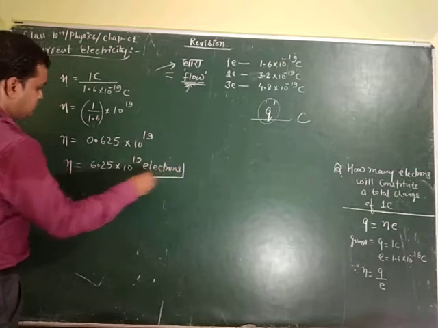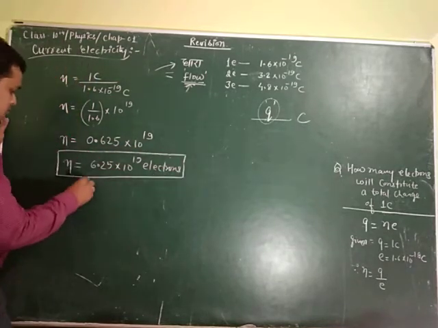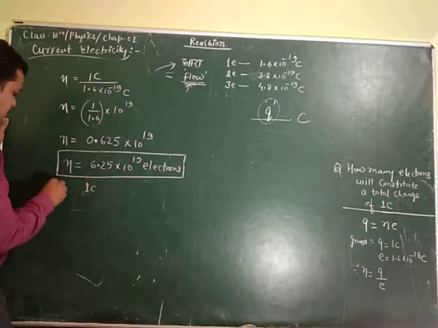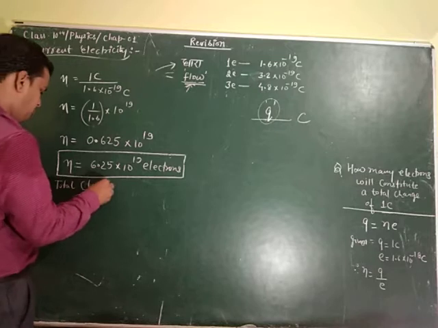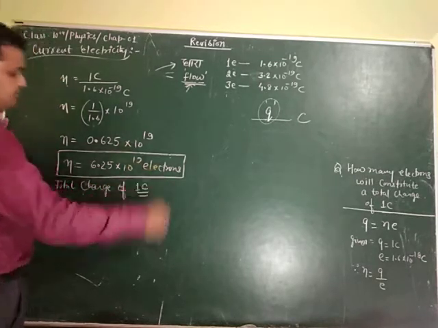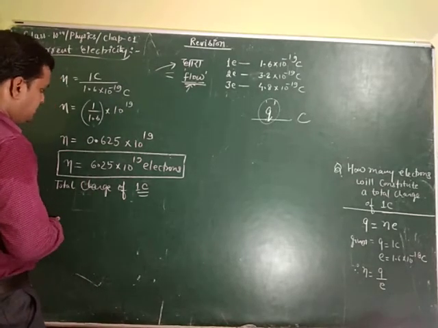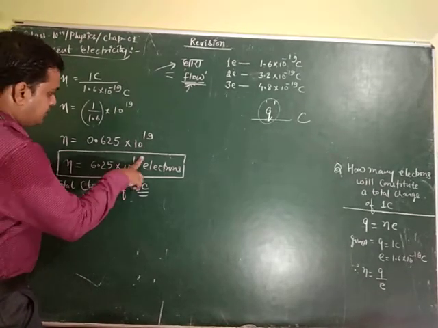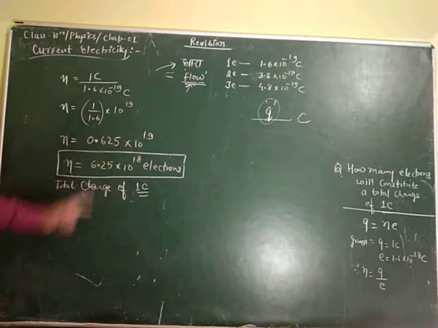So if we have this many electrons, then we have a total charge of 1 coulomb. Oh, but just a minute. Here it should be 18, one digit was lost here.